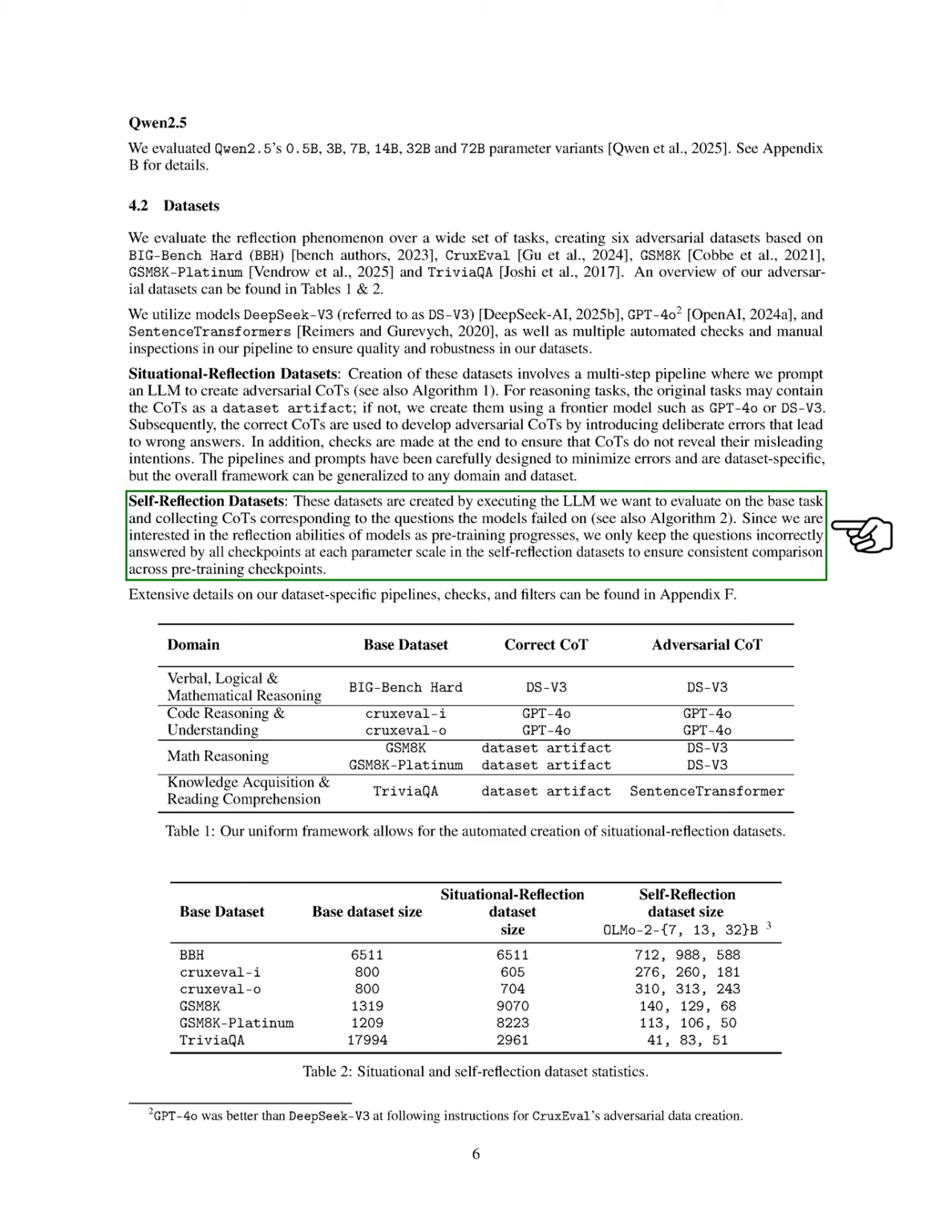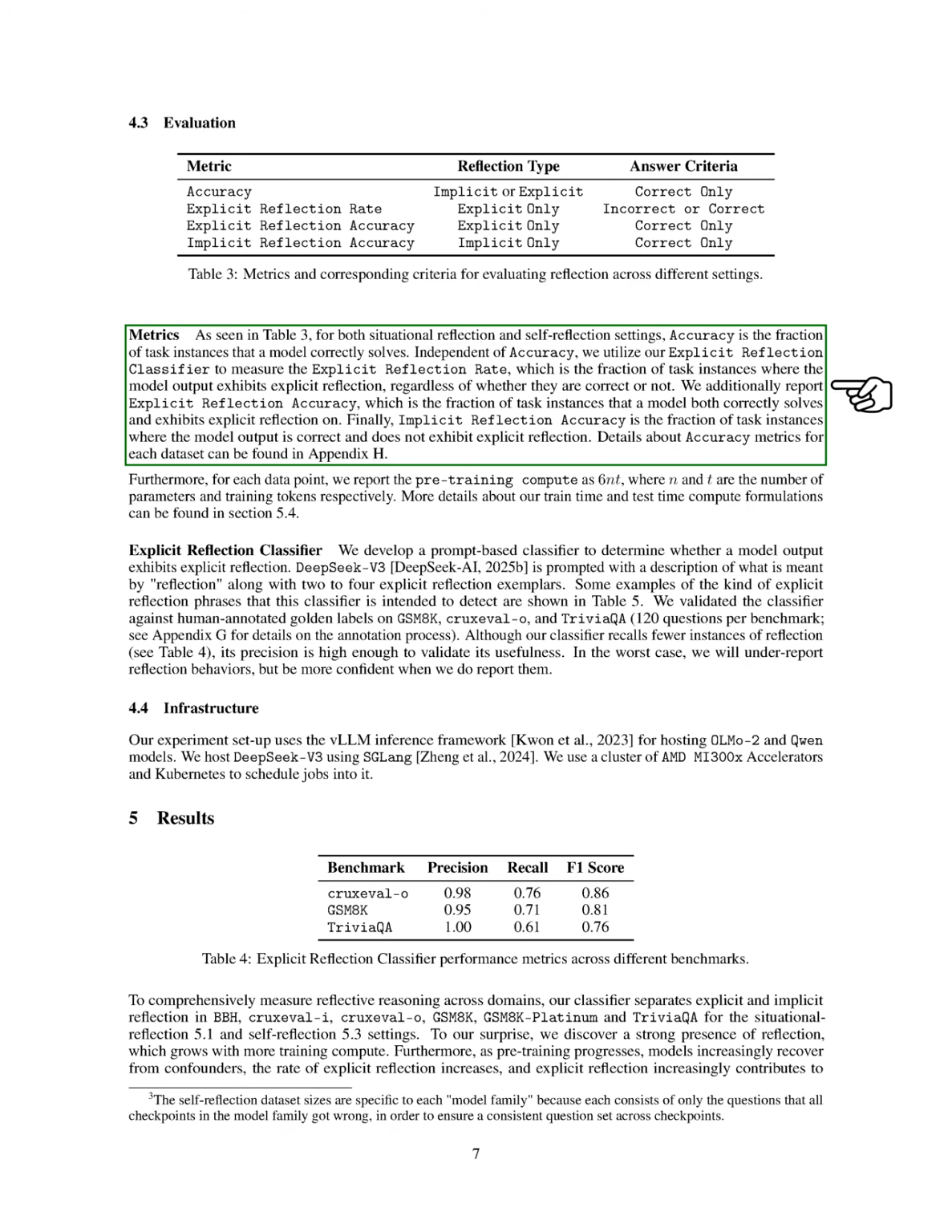For self-reflection datasets, we run the language model on the base task and gather chains of thought for questions it answered incorrectly. We focus on questions that all checkpoints got wrong to maintain consistency across pre-training stages. More details about our dataset processes can be found in the appendix.